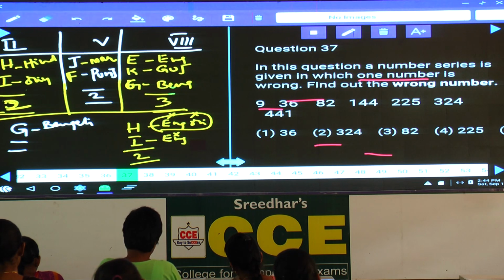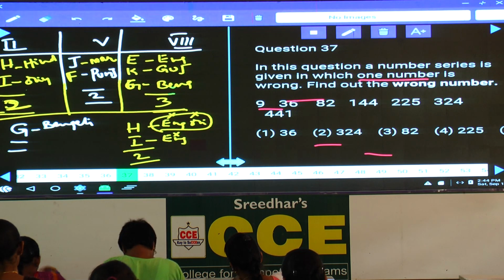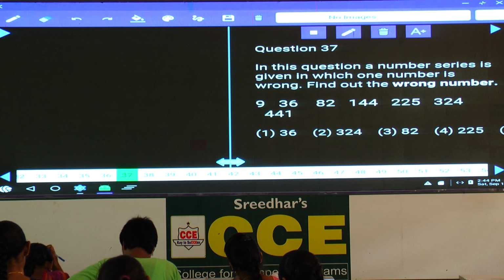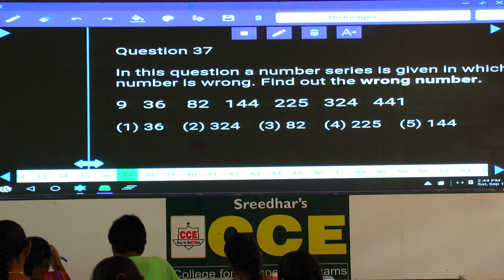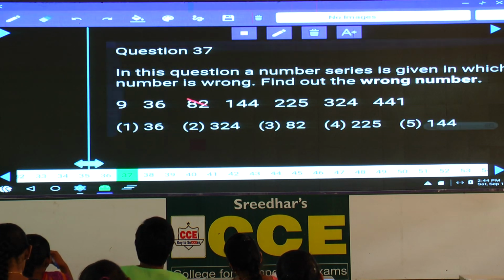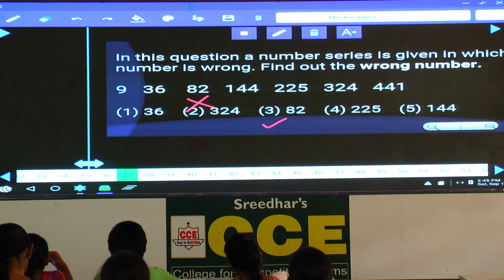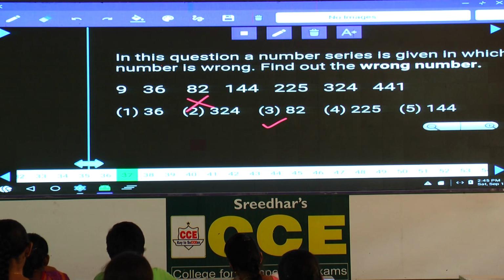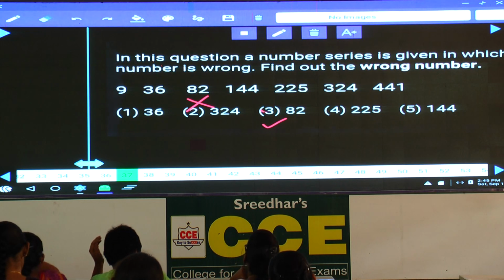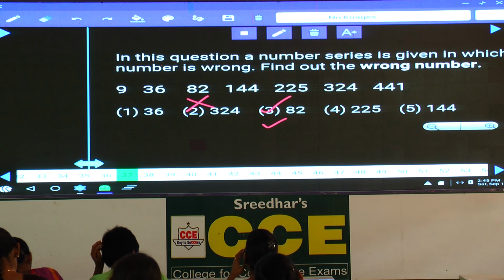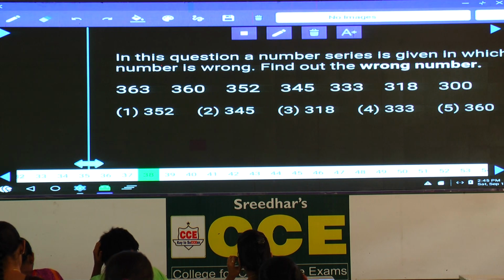Question number 37: 9, 36, 144. Except 82, all the remaining numbers are perfect squares. No need to check out the logic at all. Hence 82 is the wrong number. Done with this? Then question number 38.